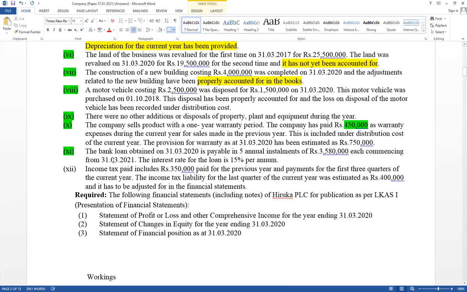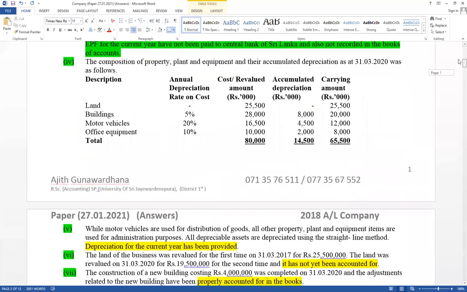And bank loan like a leasing should be recorded separately as a current liability and non-current liability. Loan obtained end of the year. No need to consider loan interest during the accounting period. Loan is not available. As well as income tax not given separately. Last year last quarter paid amount and first 3 quarter paid amount are separately not given in the trial balance, but given in additional information. Right, now trial balance should be done from the beginning.